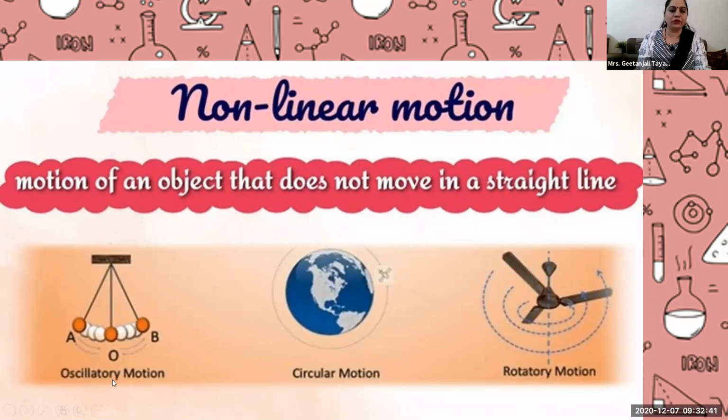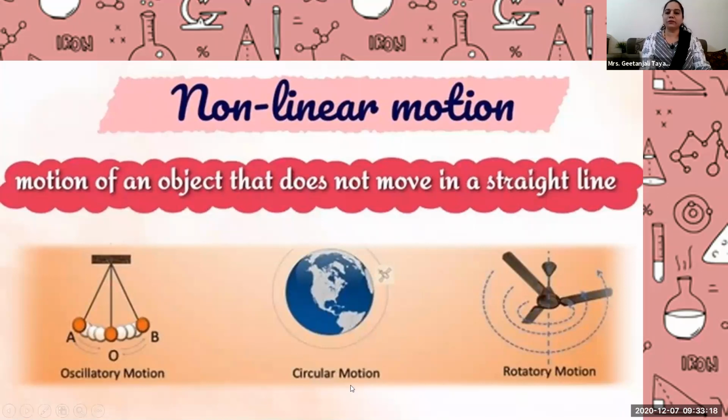See, the first one is the pendulum, oscillatory motion. Second, circular motion. Third, rotatory motion. So in all these diagrams, these three objects are moving. Everyone is moving, but they are not following a straight line. They are moving in a different path. See, in this oscillatory motion, the pendulum is moving in a C shape, isn't it? A, O, B. This pendulum is following the path A to B, but the path is a C-shaped path.